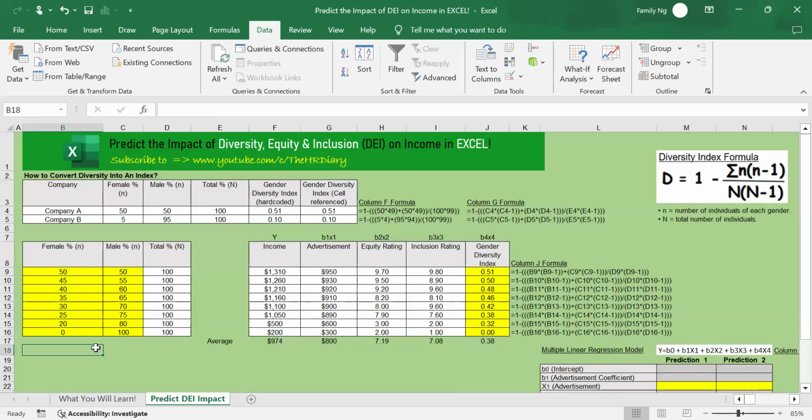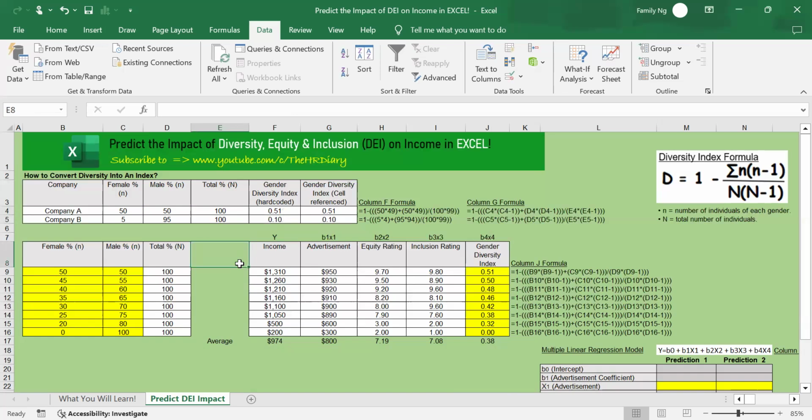Evenness refers to the spread across the groups. So are the gender groups spread evenly? It considers the number of individuals in each gender group. In the Simpson's index, both richness and evenness are important, and they are incorporated in a single clean shot in this index.